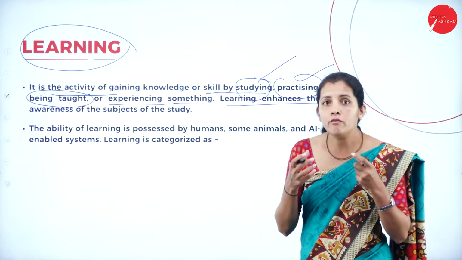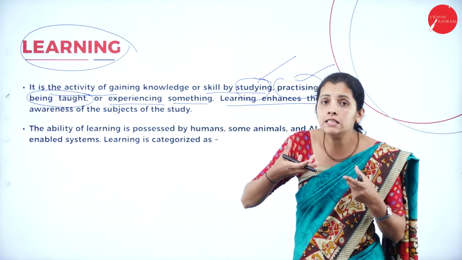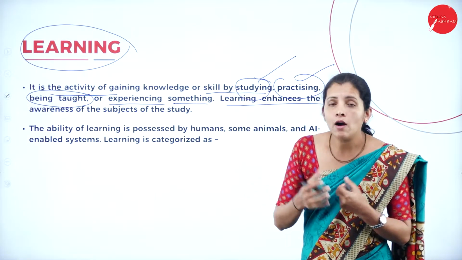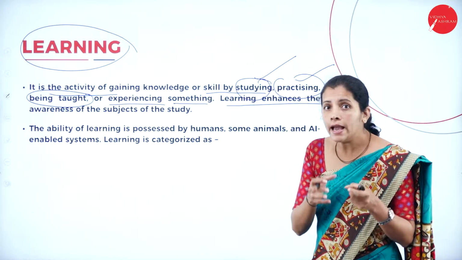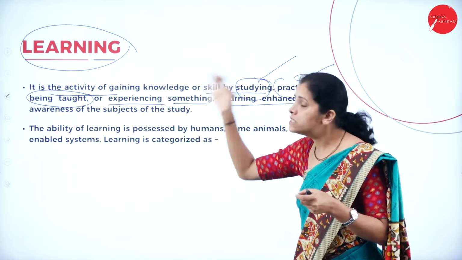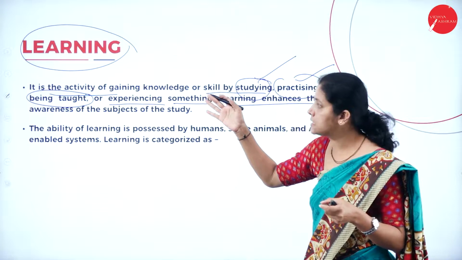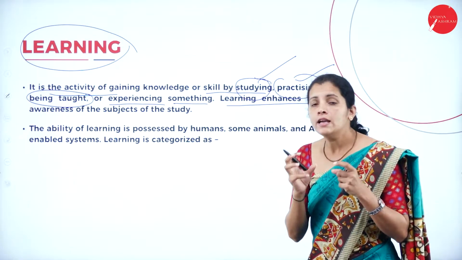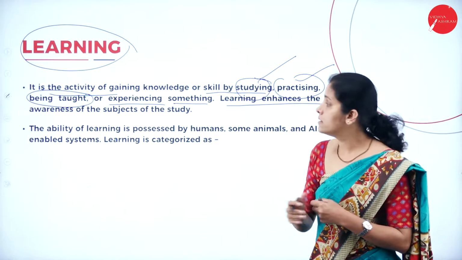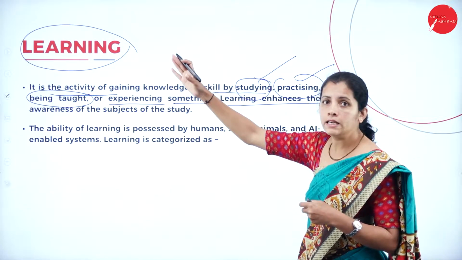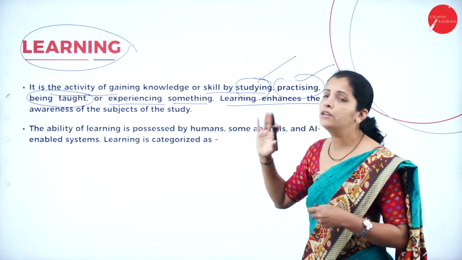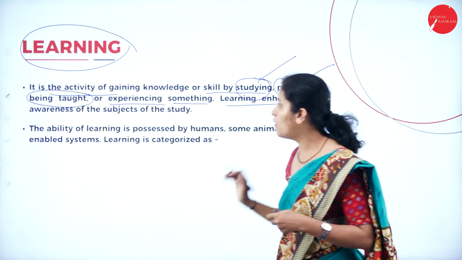Suppose I want to enhance my knowledge about AI, then I'm going to study or practice, or it should be taught by someone. So, what is learning? It is nothing but the activity of gaining knowledge.